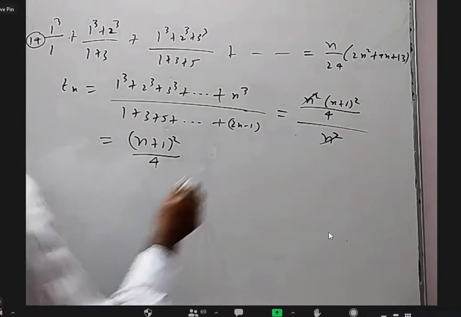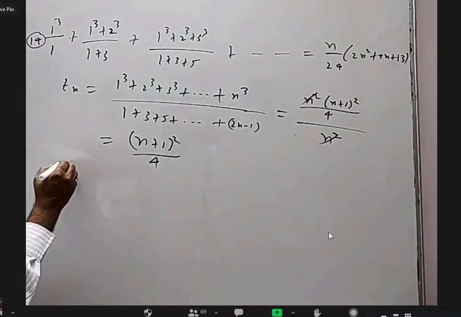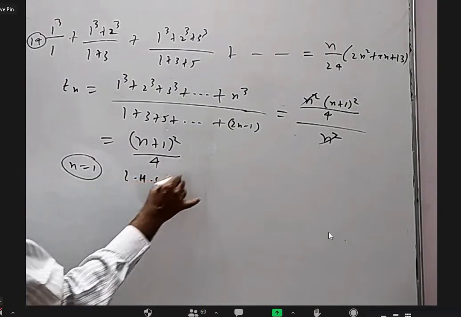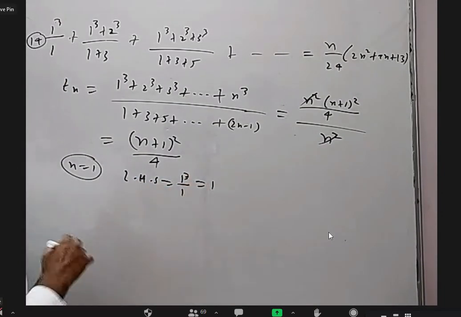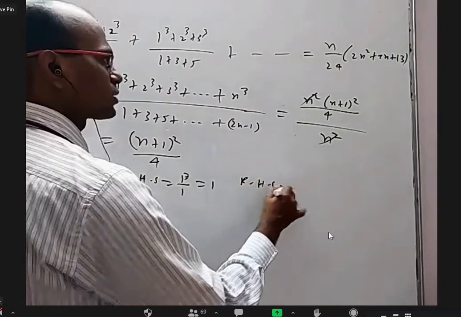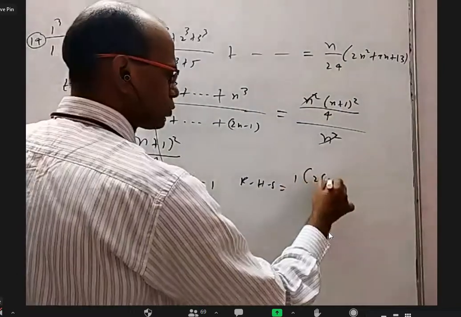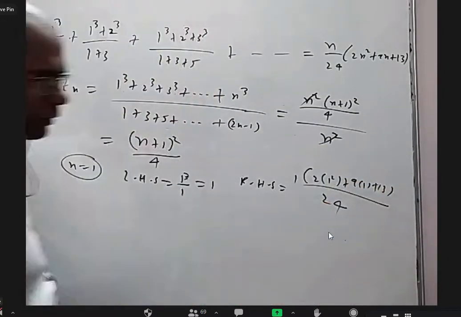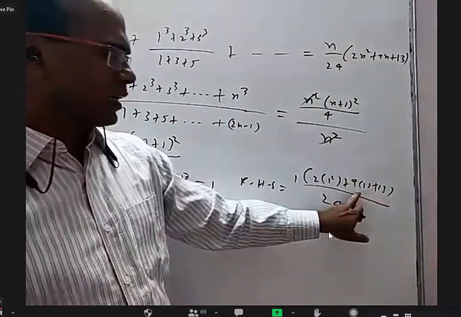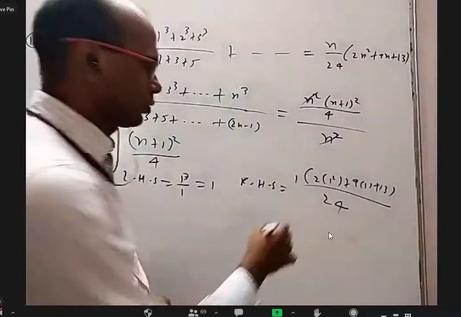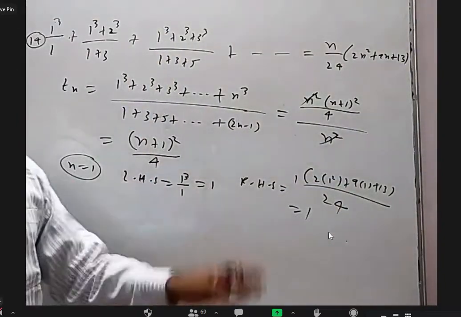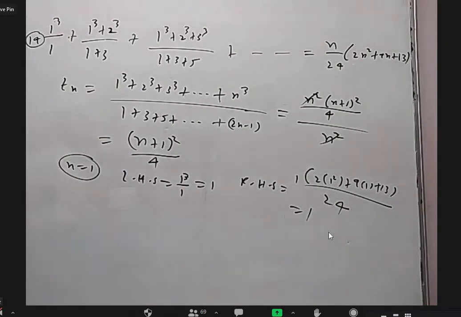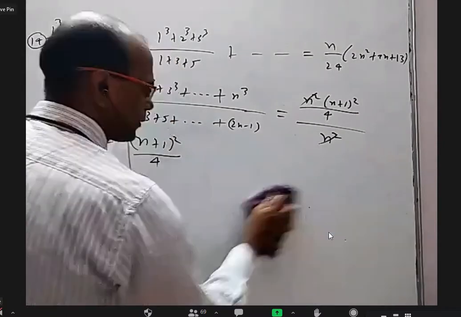Now, if I take n equal to 1, LHS is 1 cube by 1, which is 1 only. And RHS is 1 into 2 into 1 square plus 9 into 1 plus 13 by 24. 13 plus 9 is 22, plus 2 is 24, 24 by 24, which is 1. So LHS is also 1, RHS is also 1. For n equal to 1, it is correct. That is very straightforward. Now coming to n equal to k.